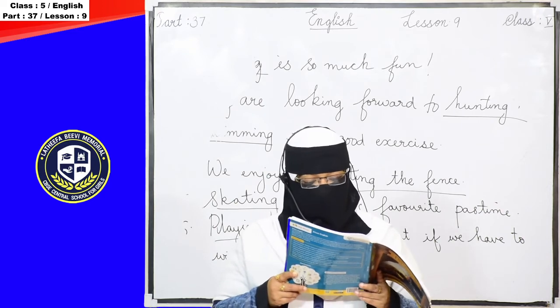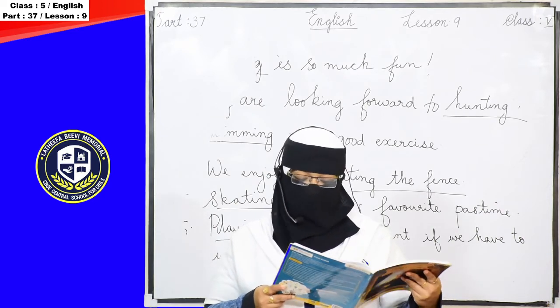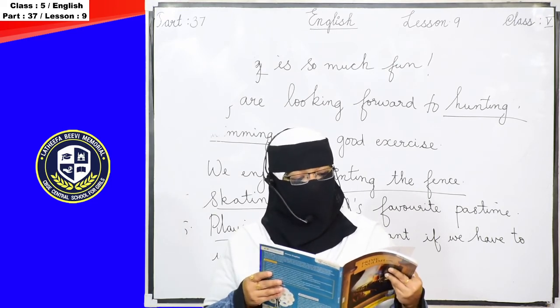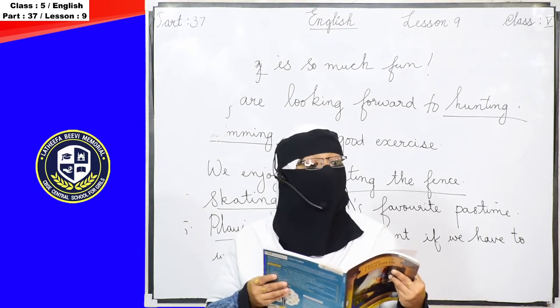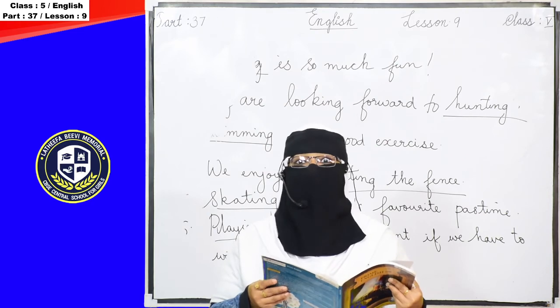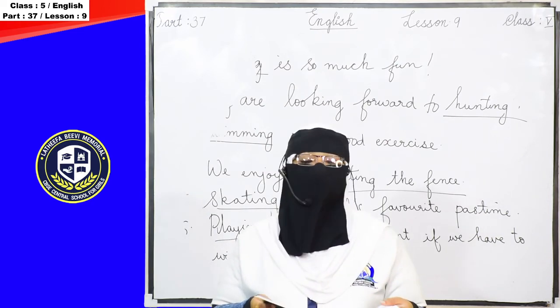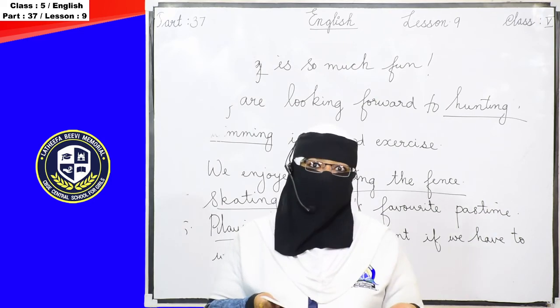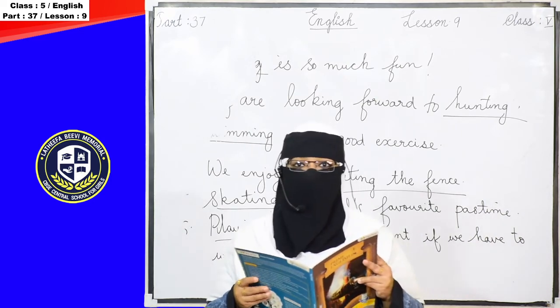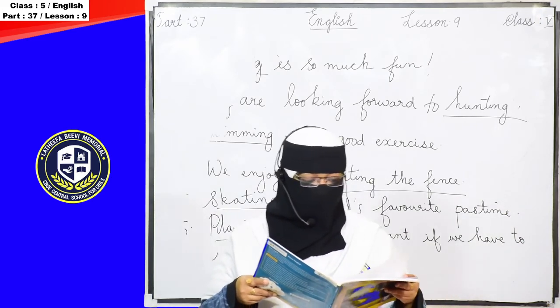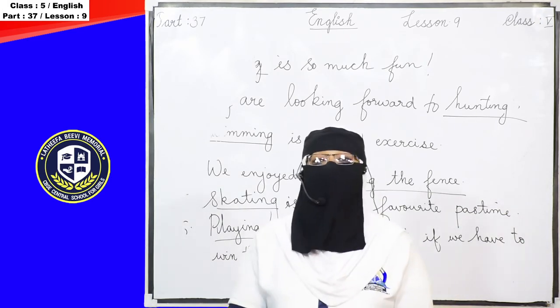And the next one, Writing Junction: paper lantern. You just read and make it. If you are able to make the paper lantern by observing the pictures, it will be very interesting. Try to make it, and those who make a paper lantern, just send me the photo also. I would like to see what you have done with this. Anyway, that ends the Writing Junction. So I think we have finished lesson 9 also.